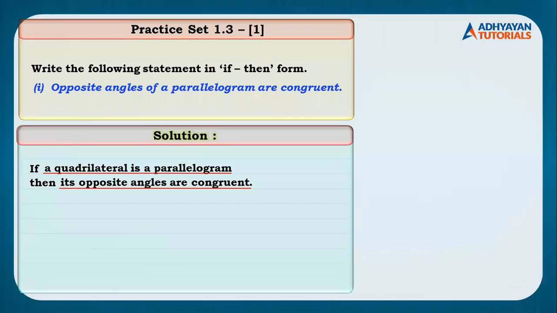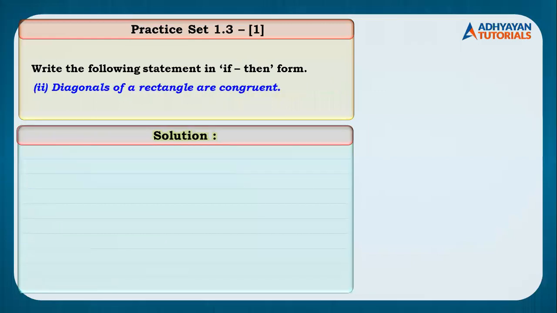I hope everybody has finished this. So here is the next sum. This we have already discussed in the example, if you people remember it. Diagonals of a rectangle are congruent. तो यहाँ पर ना एक ही पॉसिबिलिटी है, बिकॉज दूसरा पॉसिबिलिटी लॉजिकली करेक्ट नहीं है. सो यू हैव टू फोकस योर चिल्ड्रन.